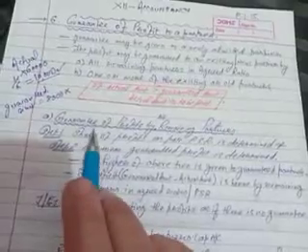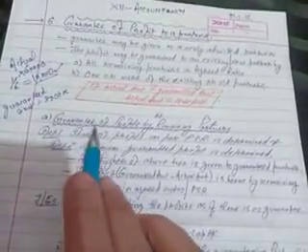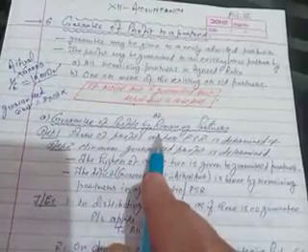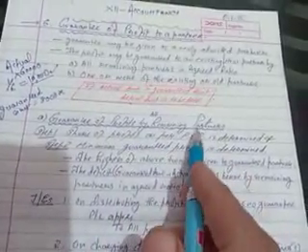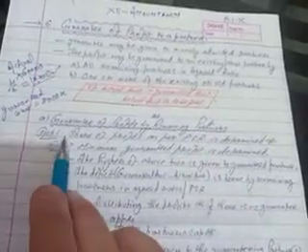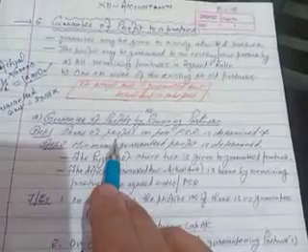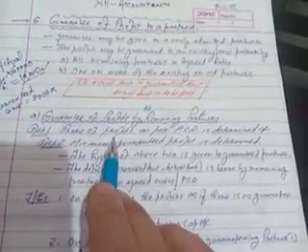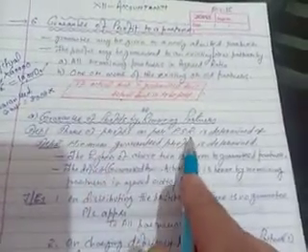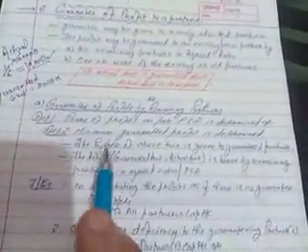Now, let's take the various cases. Case A, guarantee of profit by all remaining partners. That means one partner is guaranteed by the remaining partners. So first step is, first of all, we have to actually calculate the profit of that partner to whom the guarantee is given as per the profit sharing ratio, like this 10,000.